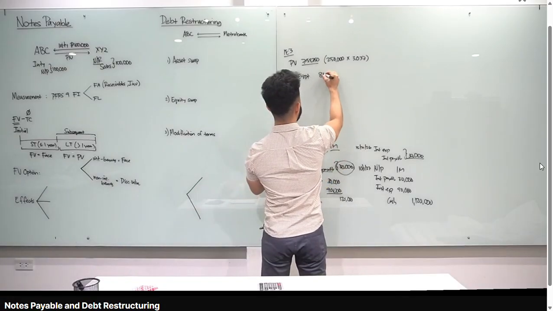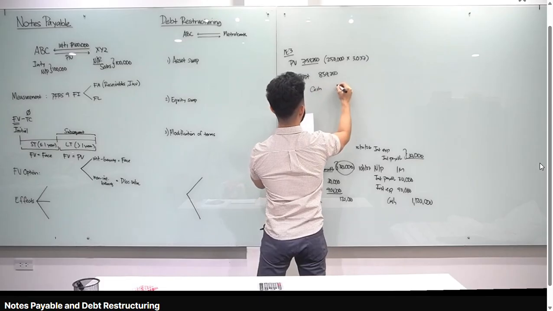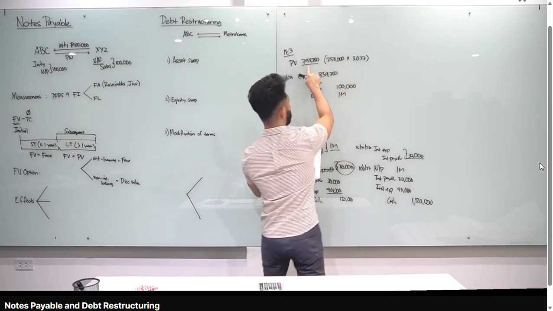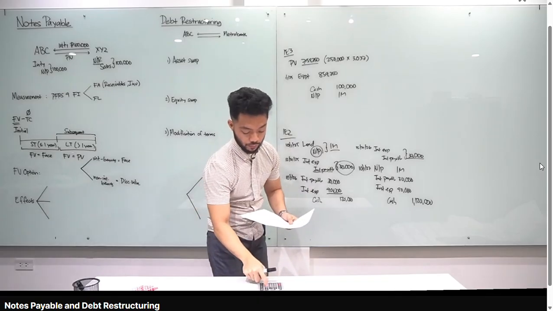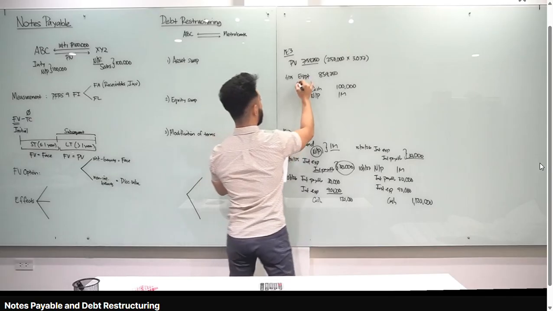Debit equipment, 859,250. And then, credit mo tayo. Credit cash, yung down payment natin 100,000. Credit notes payable, face value of 1 million. 1 million, i-minus natin yung 759,250. 1 million minus 759,250, you get 240,750. Ang tawag natin dyan, discount on notes payable. So, debit discount on notes payable,